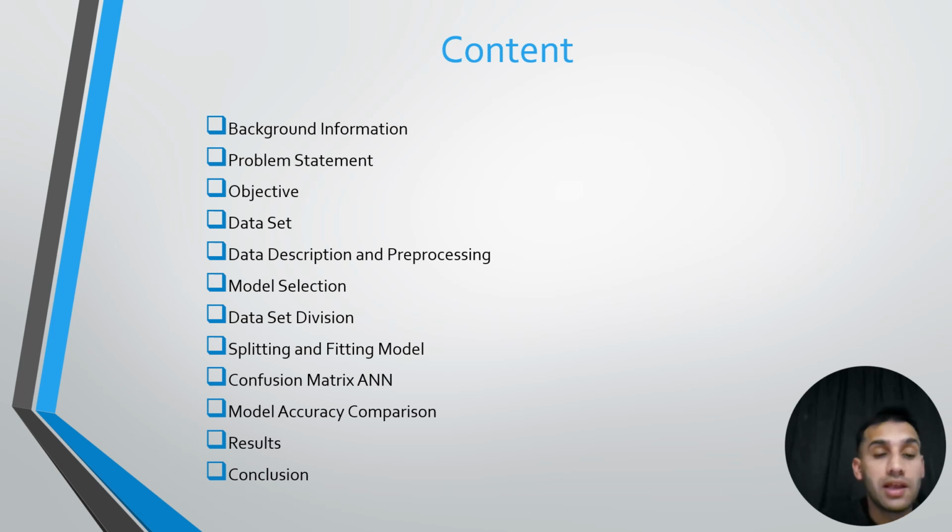Here is the content, which includes background information, problem statement, objective, dataset, data description and processing, model selection, dataset division, splitting and fitting model, confusion matrix, that's ANN, model accuracy comparison, results and conclusions.